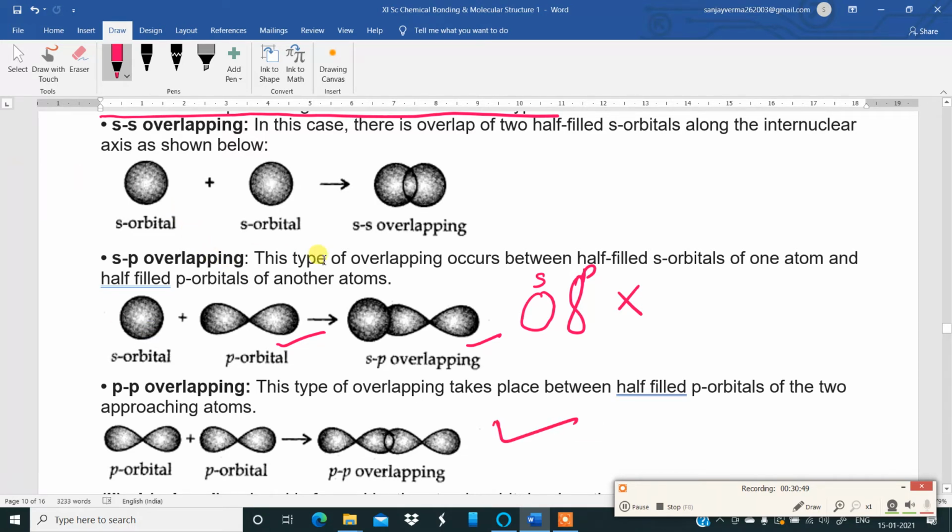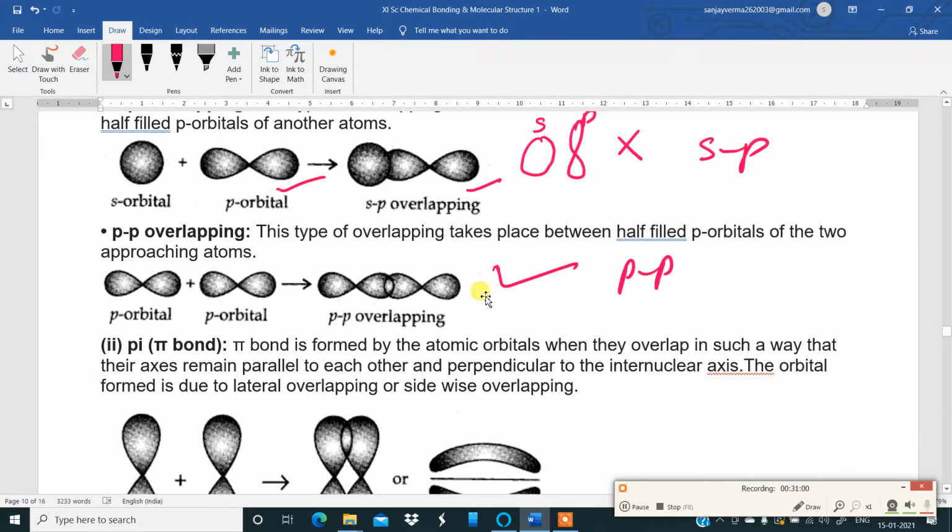So there are three types. The first one is ss, the second is sp overlap of orbitals, the third is pp overlap of orbitals. Just keep in mind, s orbitals have a spherical shape, p orbitals have a dumbbell shape. That is how we get the idea of their overlapping.